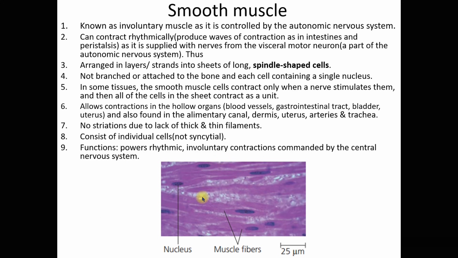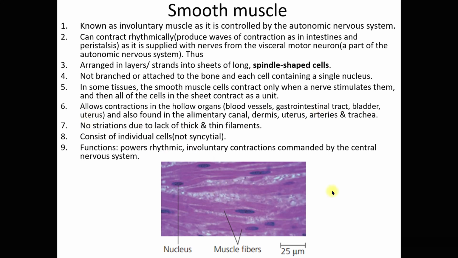Now, smooth muscle allows contraction in the hollow organs, and is also found in the alimentary canal, dermis, uterus, arteries, and trachea. Hollow organs are like blood vessels, your gut, bladder, and uterus.